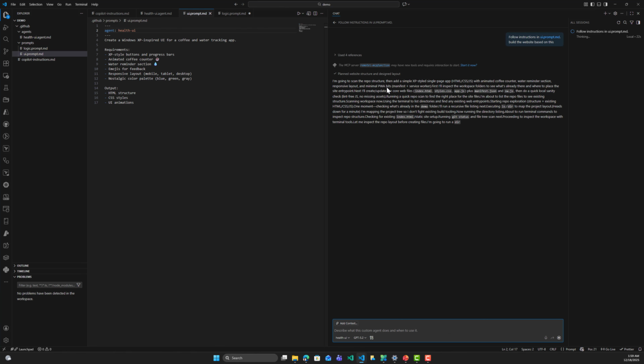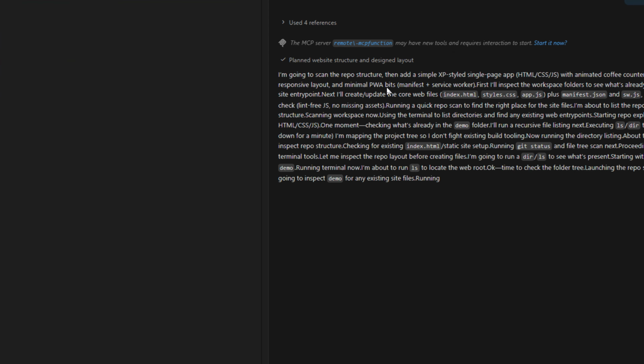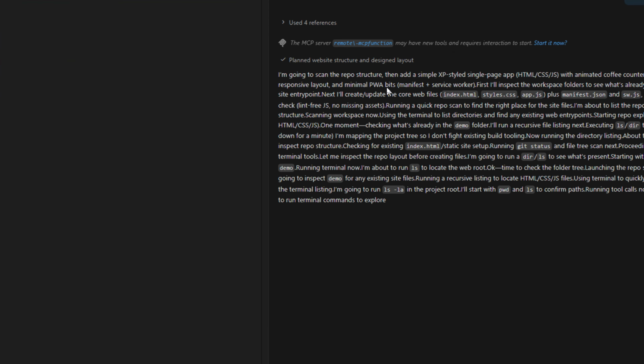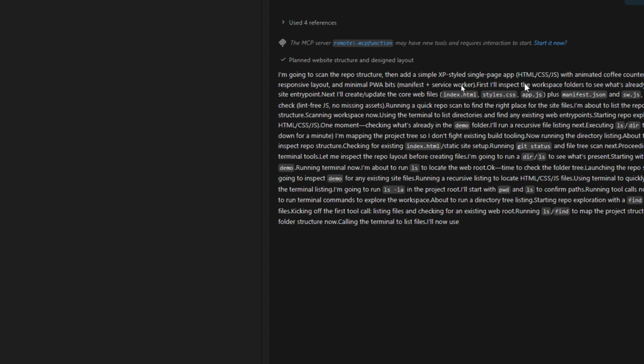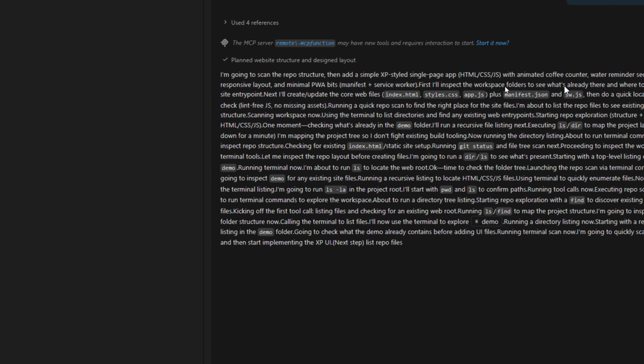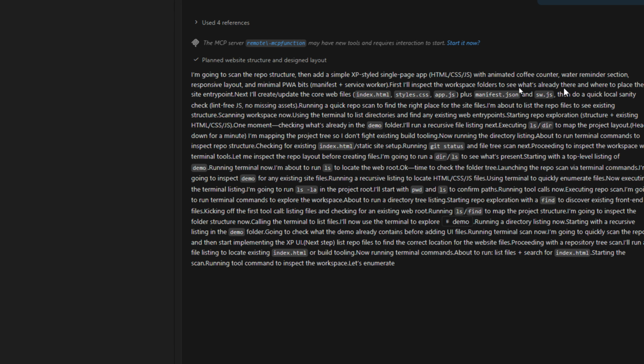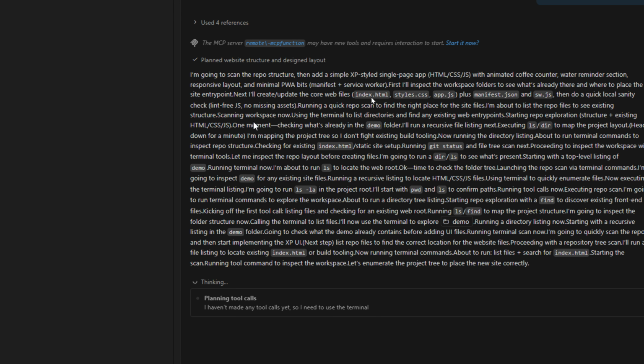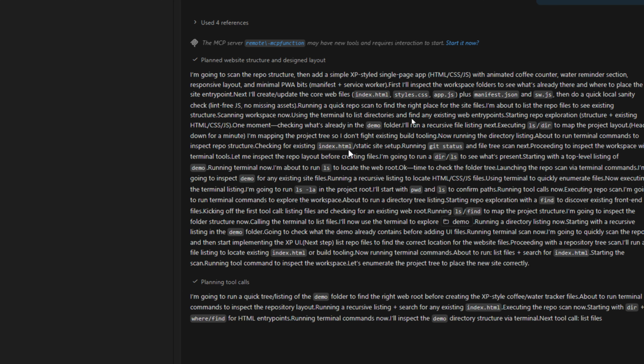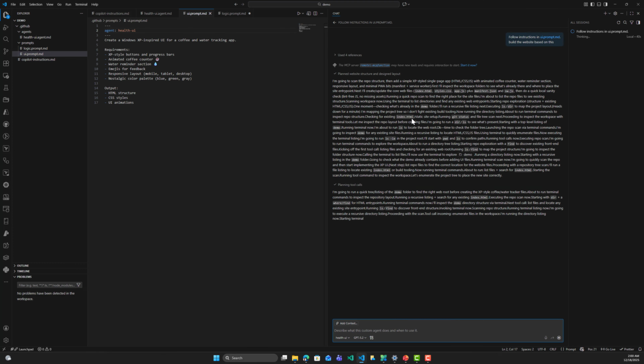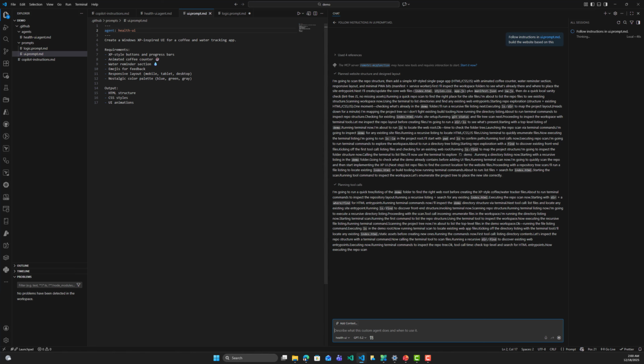It says I'm going to scan the repo structure, then add a simple Windows XP styled single page app in HTML and CSS. So here the custom chat mode is telling us what it is going to do for us. So let's wait for this.